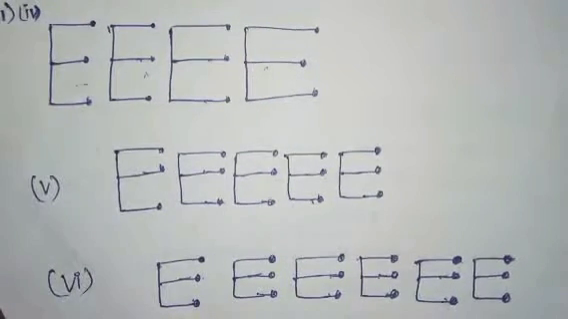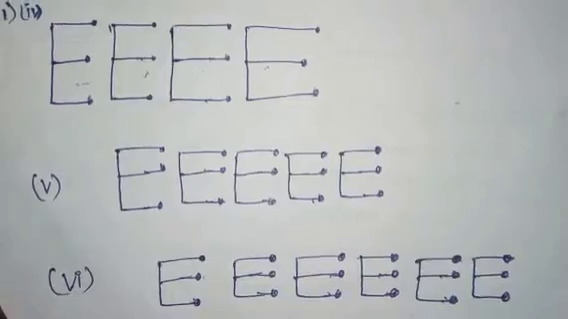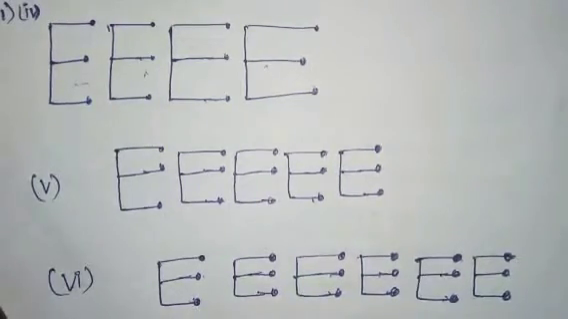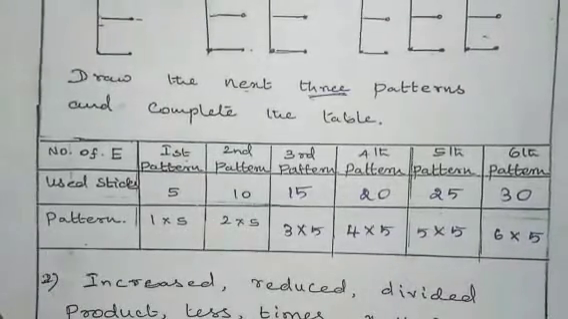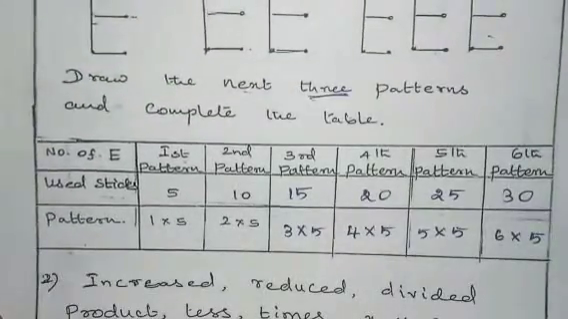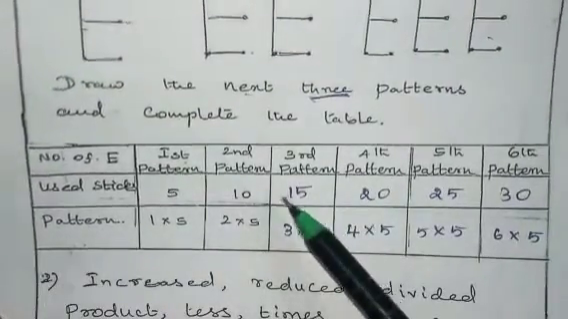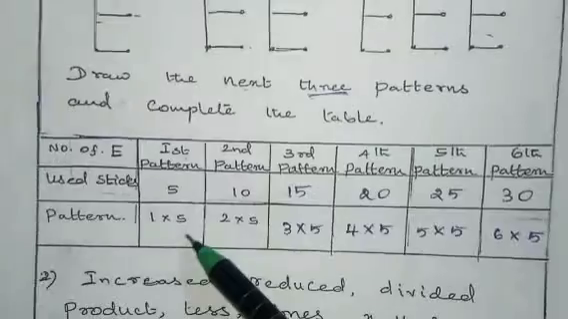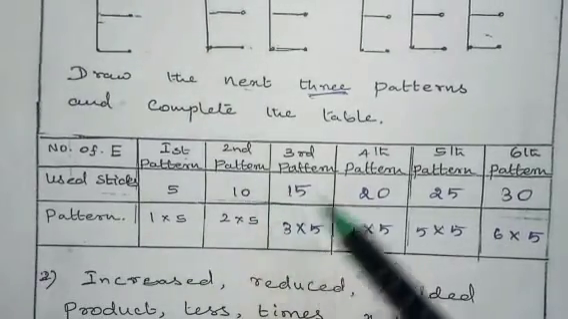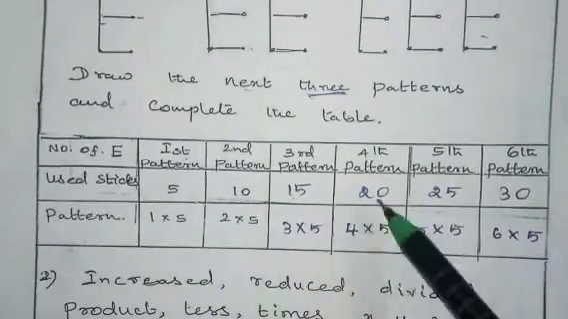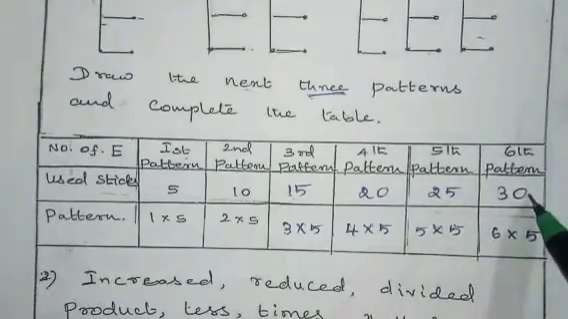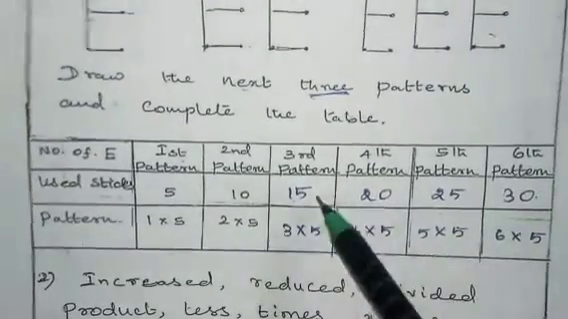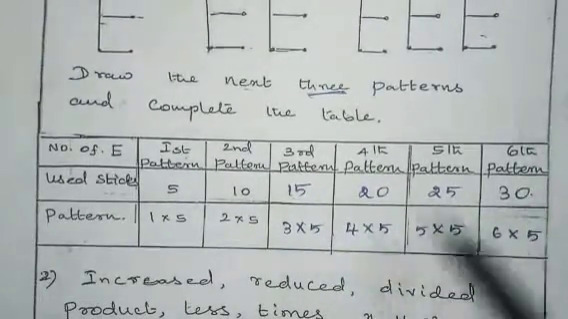This is the next 3 patterns. So we saw next 3 patterns, right? So 4, 5, 6, and then we have to complete this table. They have given 5 by 1 into 5, 10 by 2 into 5. Next here 15, 20, 25, 30. Write this in the first column, 15, 20, 25, 30.